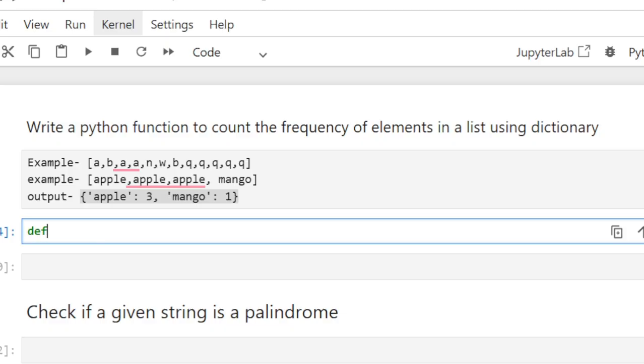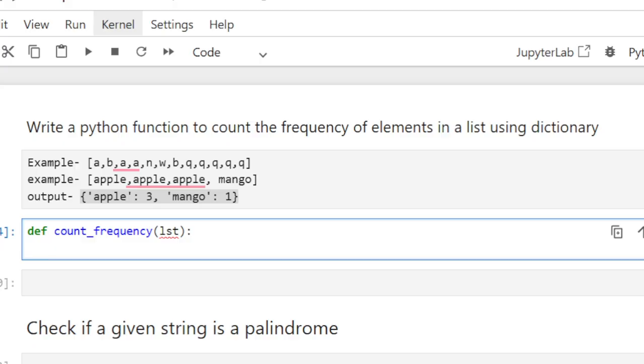So we need to create a function, so we use def. Then we give the name of the function, count frequency. Here, first we need to take input from the user, the list. Then I need to have the output in a dictionary, so I need to create a dictionary.